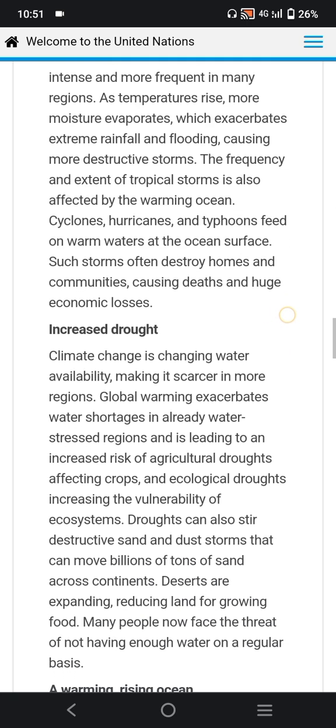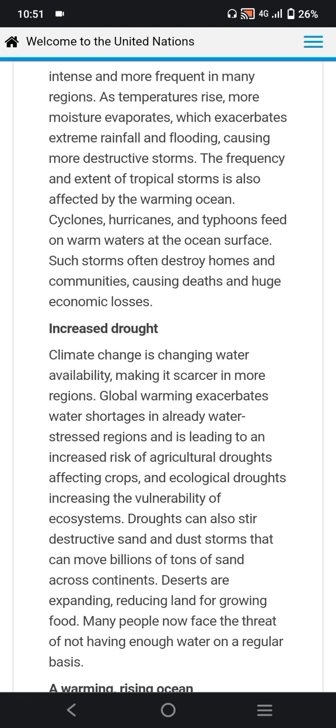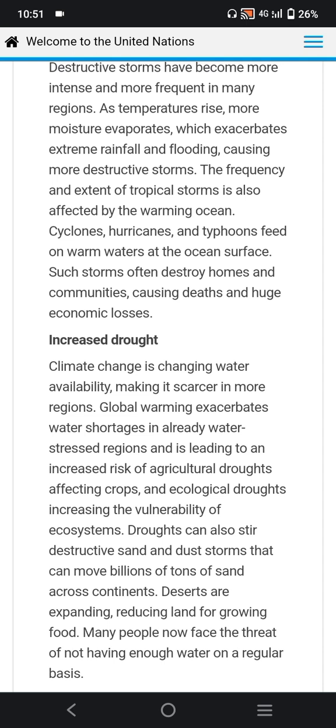Increased drought. Climate change is changing water availability, making it scarcer in more regions. Global warming exacerbates water scarcity in already water-stressed regions and is leading to an increased risk of agricultural droughts, affecting crops and ecosystems. Droughts increase the vulnerability of ecosystems.